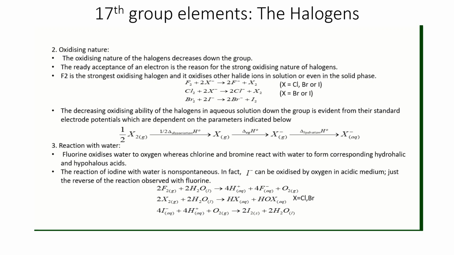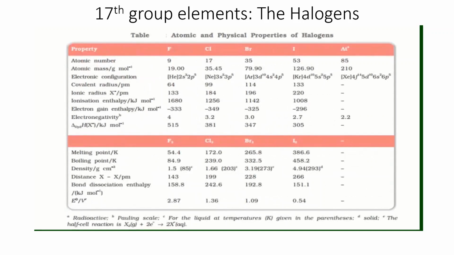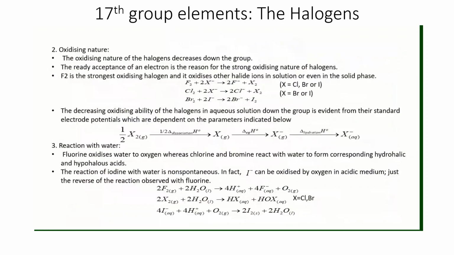And as we had already discussed, hydration enthalpy for fluorine is highest in halogens and also in non-metals, for the anionic form, right? So that's why it has the highest. The basic reason for the oxidizing ability of fluorine is low dissociation enthalpy, electron gain enthalpy, and mainly hydration.